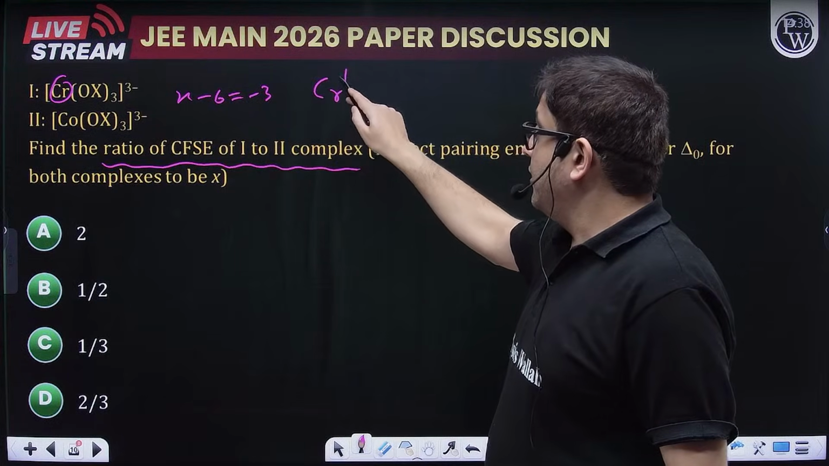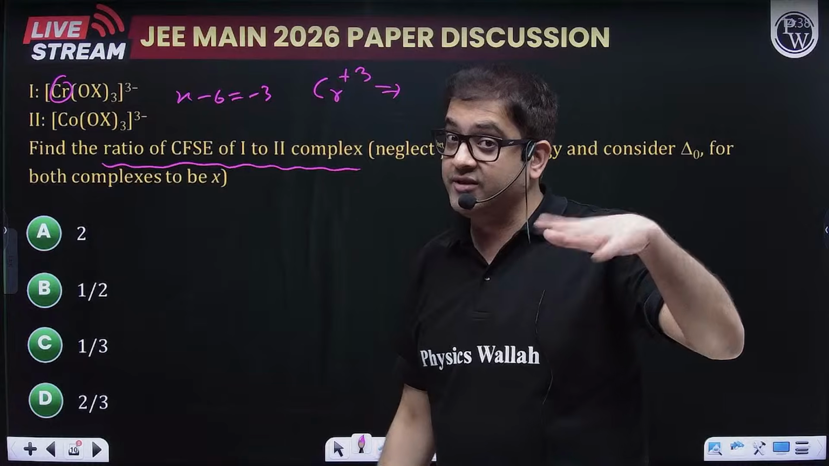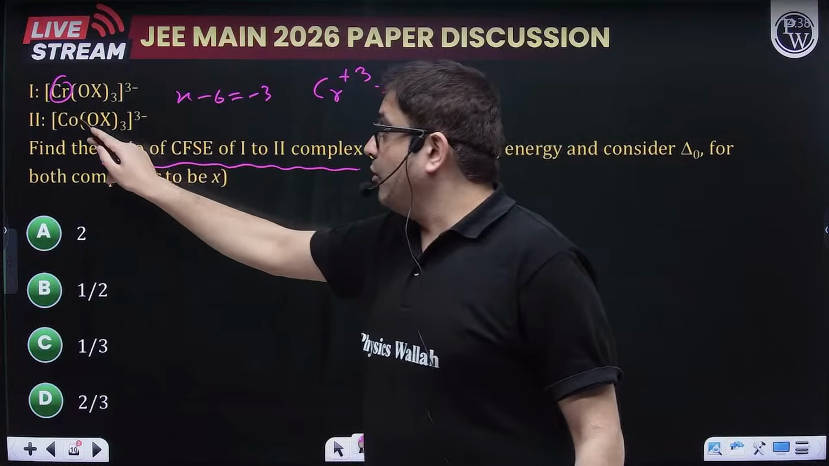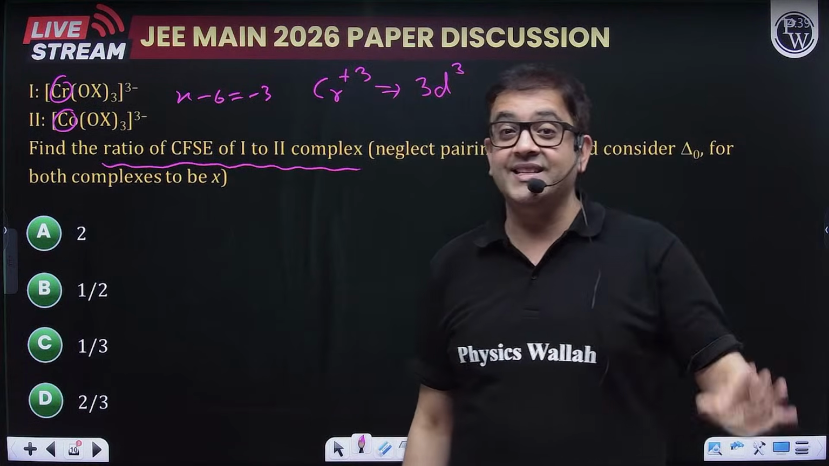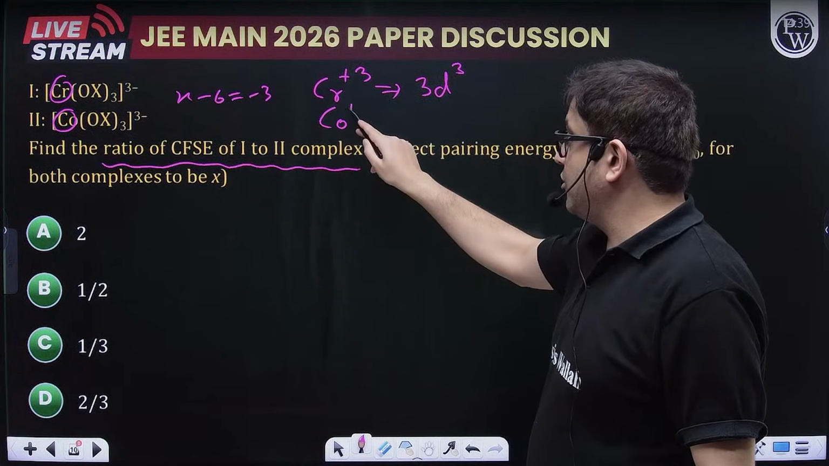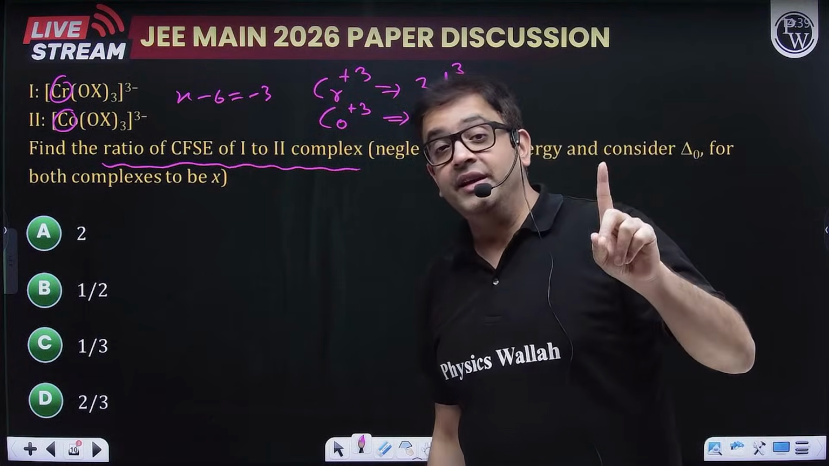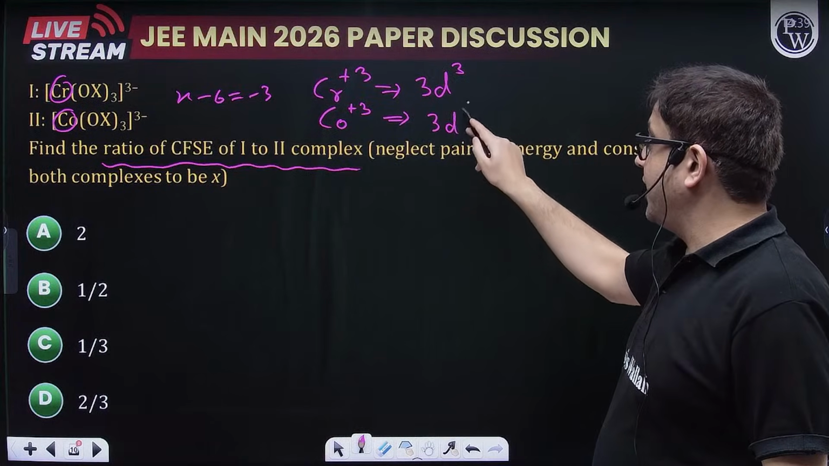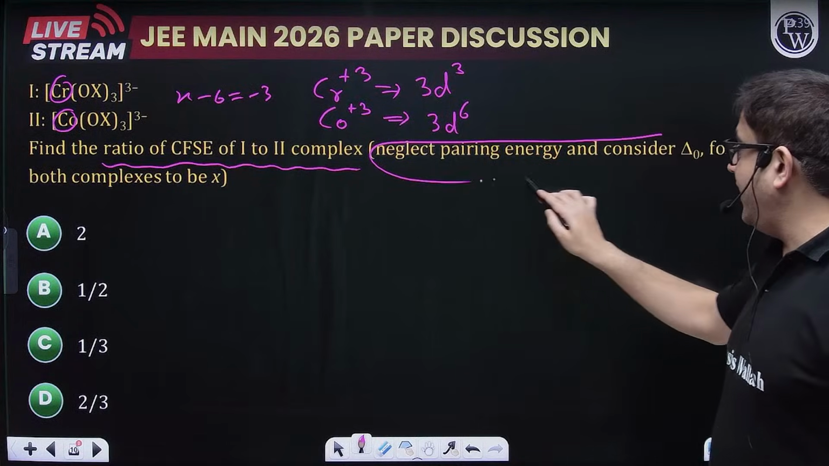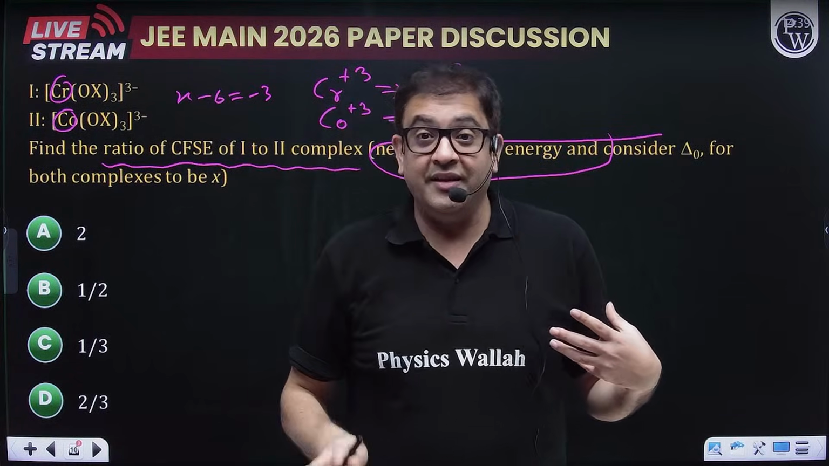So for chromium plus 3: 4s1 3d5, 4s1 gone, 3d gone, so 3d3 is remaining. What about cobalt? Cobalt is atomic number 27, 4s2 3d7. Again, its oxidation state is also +3. So for cobalt +3, 4s2 gone, then 3d gone, so you are left with 3d7 becomes 3d6. Now, the question is also helping you: you have to neglect any sort of pairing energy. So the amount of energy required to pair, you do not consider it, then you will pair.